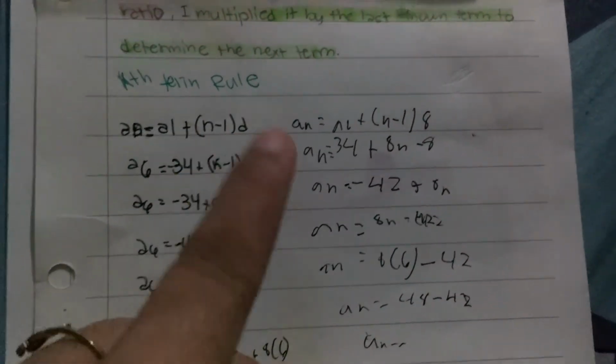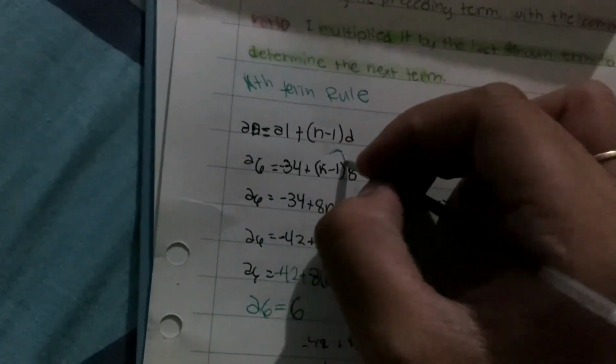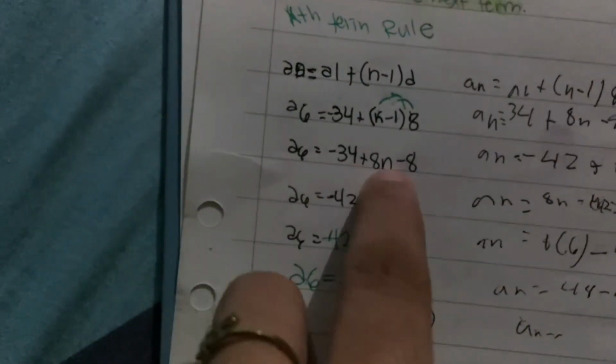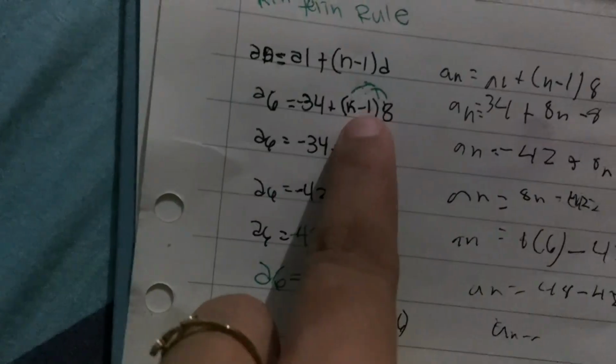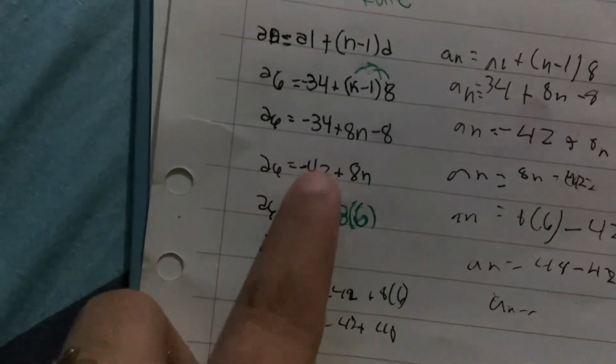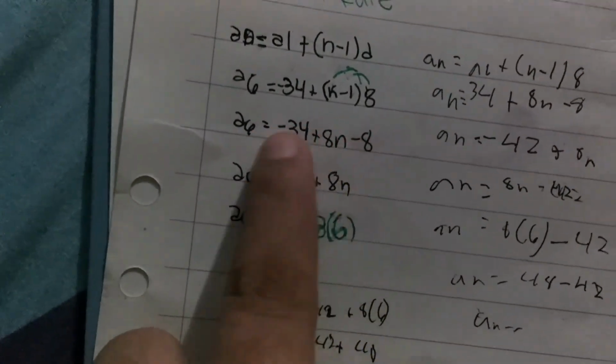Negative 34 plus 8n minus 8, so negative 42 plus 8n. So the answer would be negative 42 plus 8n.